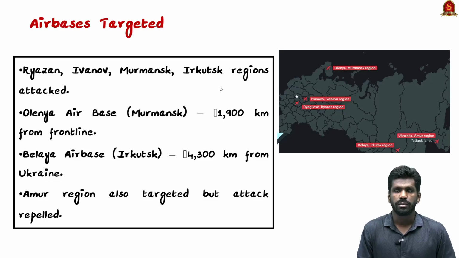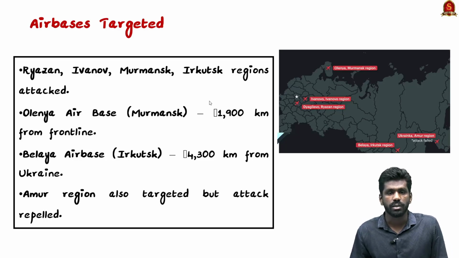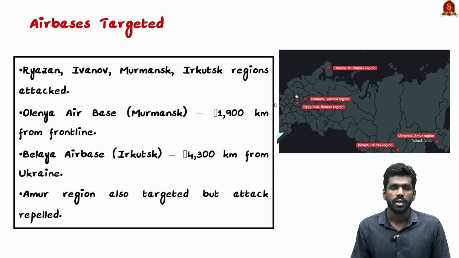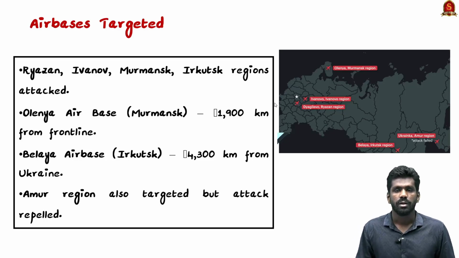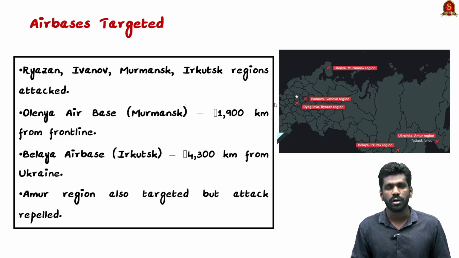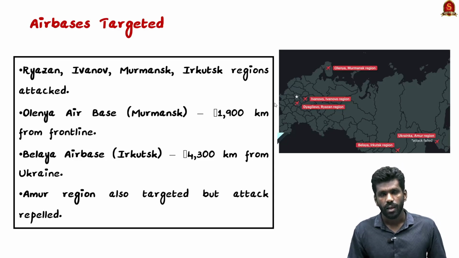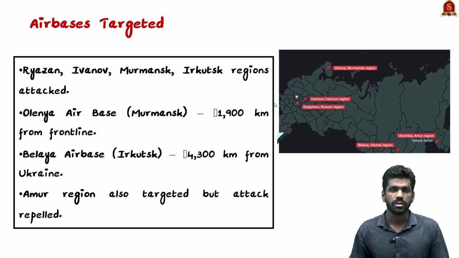So look at this map and the regions which were targeted. Olenia Air Base, Belaya Air Base and Amur, which is near the Chinese border. These air bases are 1000 to 4000 kilometers from the Ukraine border. So this Ukraine drone attack has hit Russia in its deepest parts, not just on the border.